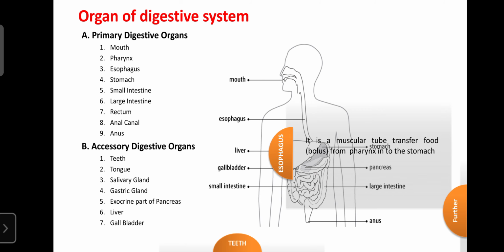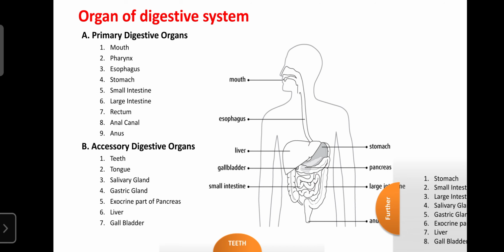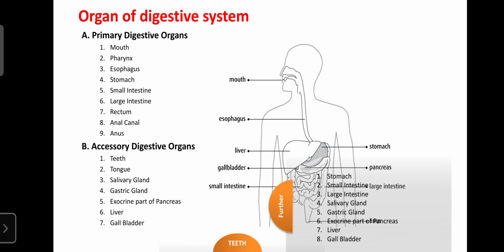Next, there are the further organs: the stomach, small intestine, large intestine, salivary gland, gastric gland, exocrine part of the pancreas, liver, and gallbladder. In the forthcoming lectures, we will discuss one by one the anatomy and physiology of the stomach and how gastric secretion occurs, as well as the small intestine, large intestine, salivary gland, gastric gland, pancreatic gland, liver, and gallbladder.